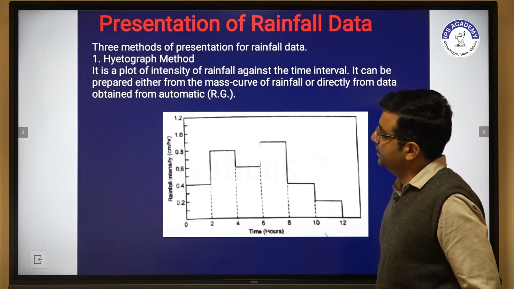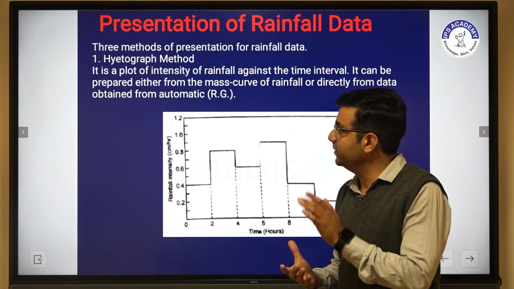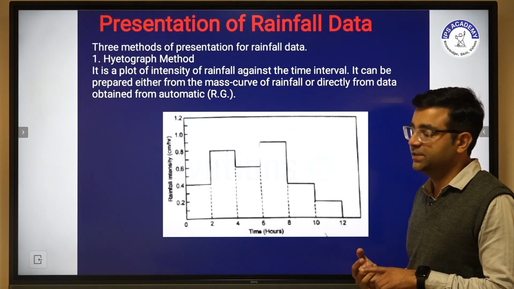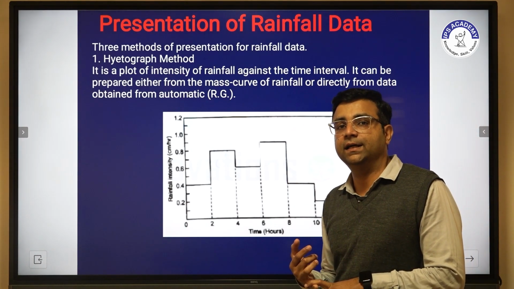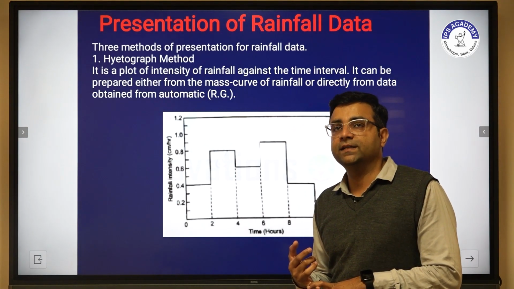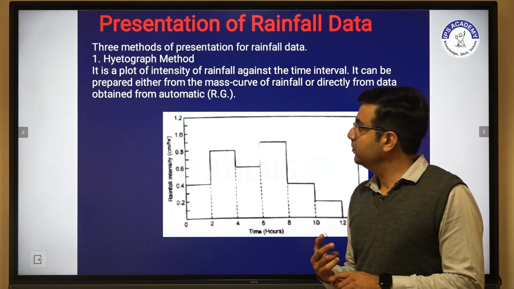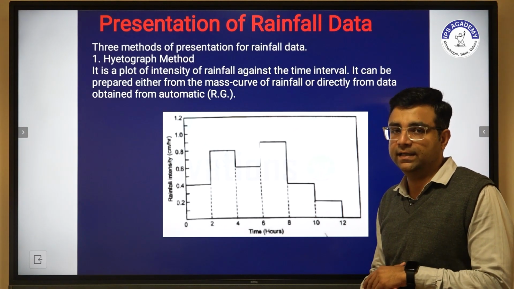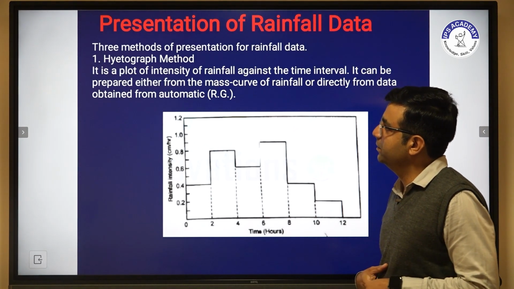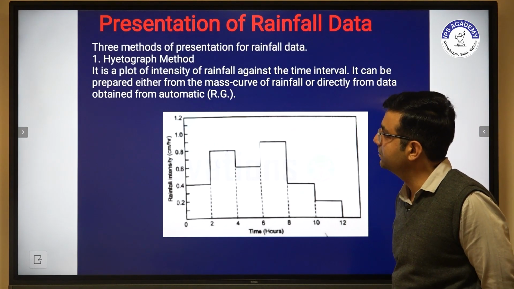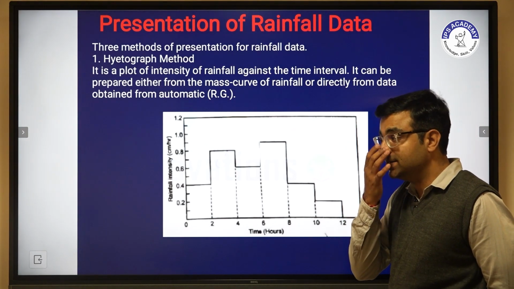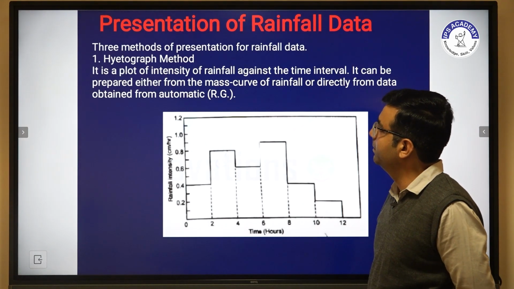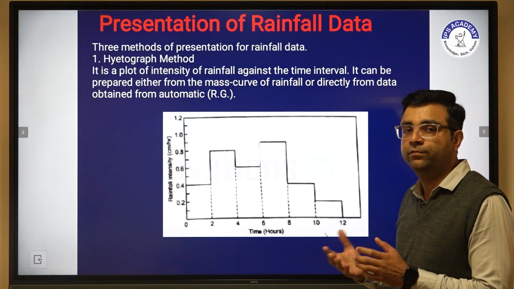Now, before this, we have to discuss estimation of missing rainfall data, average precipitation, or we can say mean annual precipitation. Our next topic is presentation of rainfall data. In presentation of rainfall data we use three methods. First is the hyetograph method. A hyetograph is nothing but a plot of intensity against the time interval. It can be prepared either from the mass curve of rainfall or directly from a rain gauge.